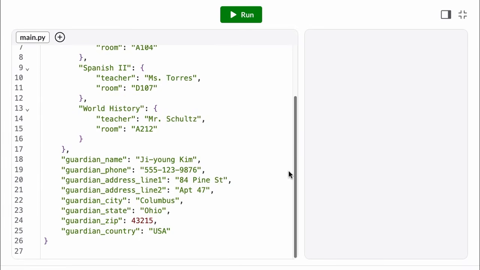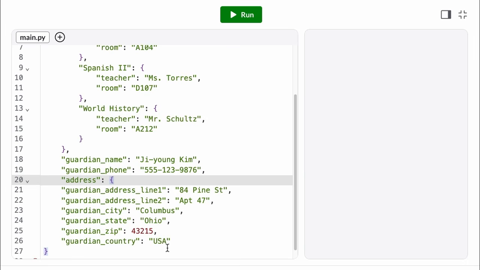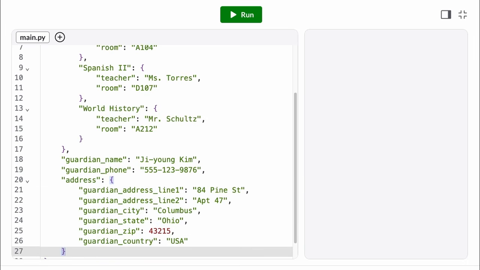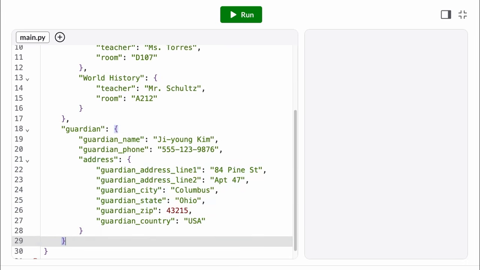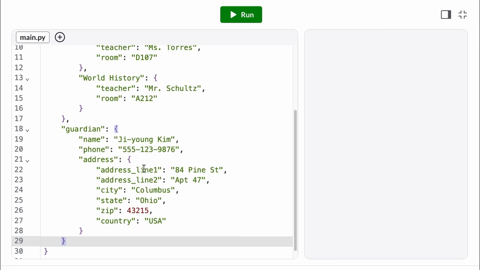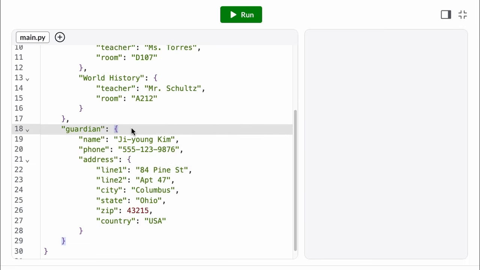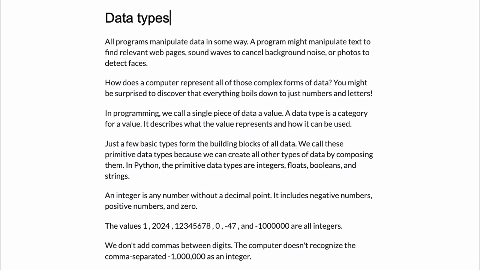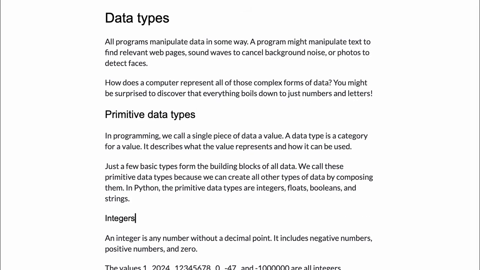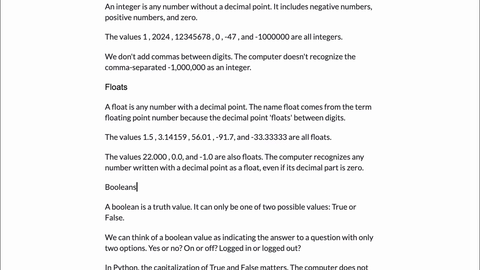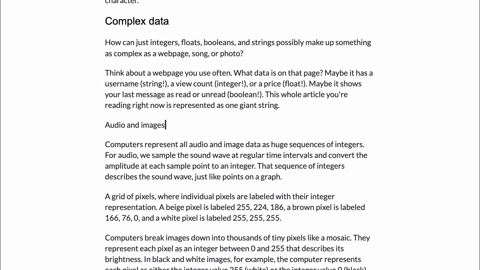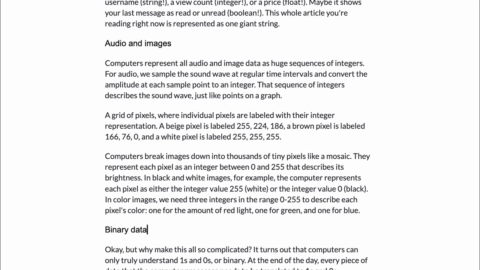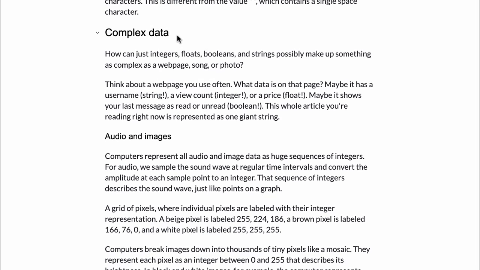So I might group all of these fields for an address into a smaller address dictionary. And then I might group all of the fields related to the student's guardian into its own guardian dictionary. And so on, adding structure to my data by nesting smaller data structures inside the larger dictionary. You can think of this just like adding structure to a document. You take all of those words and then you group them into sections. And within those sections, you have subheadings, and maybe those subheadings have other subheadings, until finally you have it organized. So someone can come in and use that structure to easily find the information they're looking for.